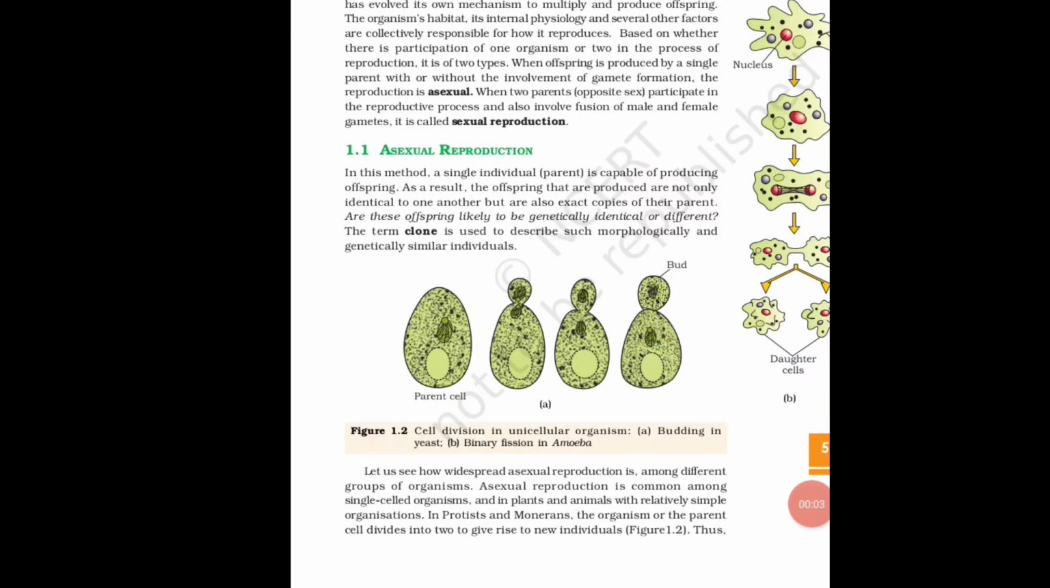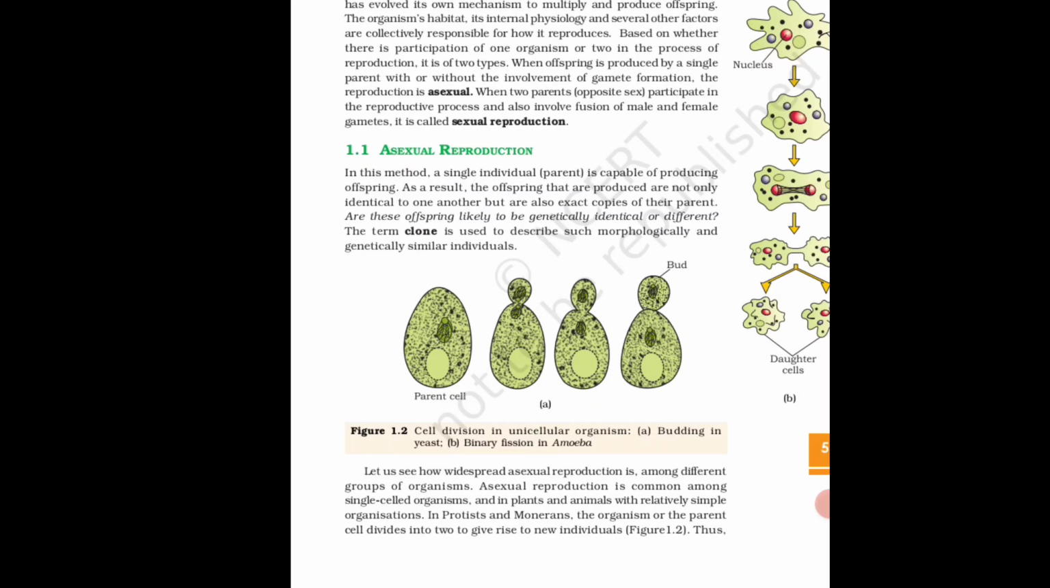There is a large diversity in the biological world, and each organism has evolved its own mechanism to multiply and produce offspring. So, there are different types of reproduction according to the diversity of the biological world. And reproduction can be divided into two types, asexual reproduction and sexual reproduction.